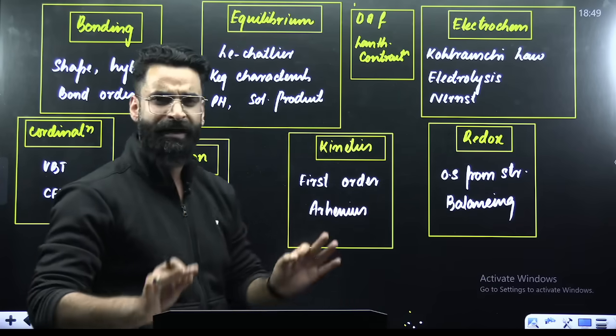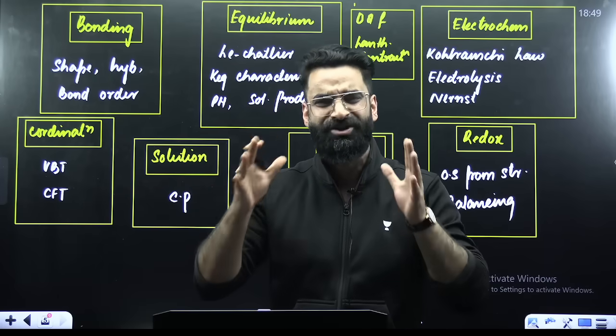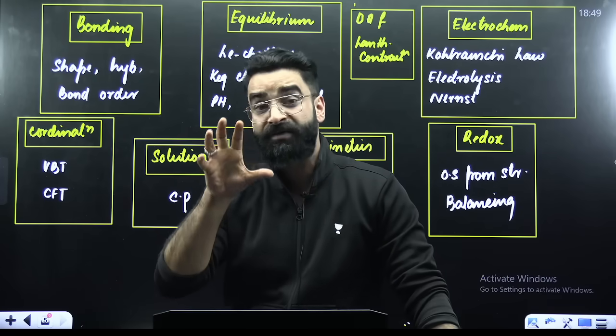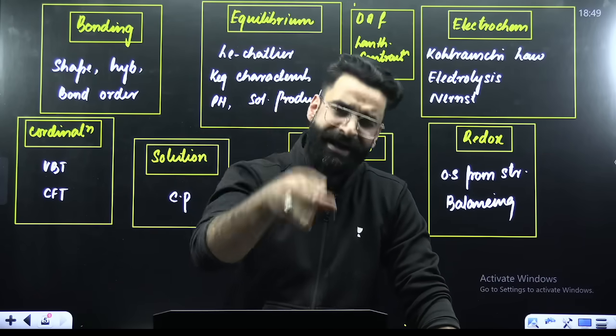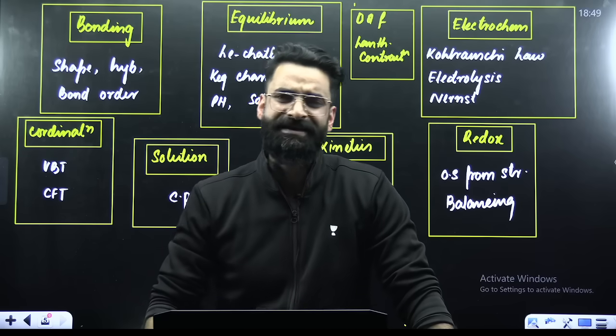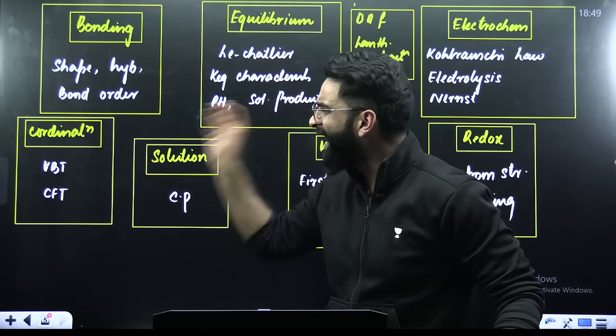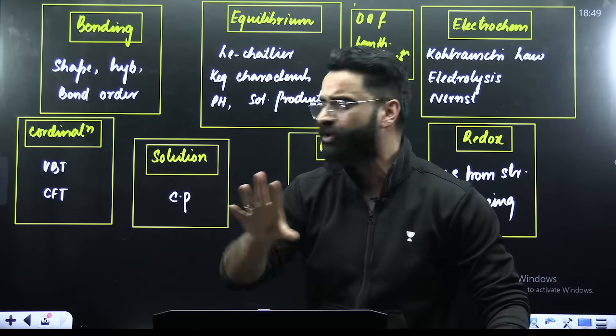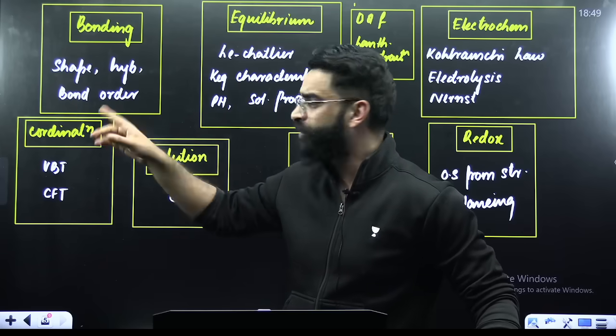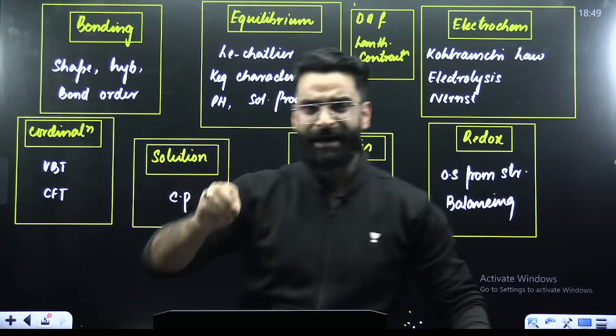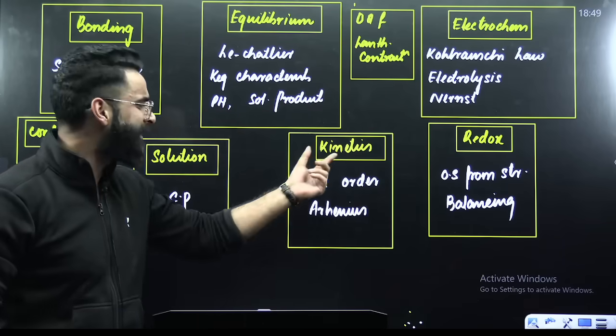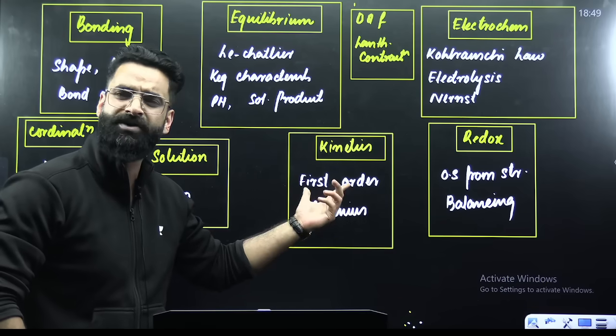So, my dear students, it was a very short and precise session wherein I just had to give you some 30 to 35 short questions which are again going to be asked in the NEET 2026 examination as well. So, take any chapter, for example, bonding. In bonding, this year also questions will be from shape and geometry. Questions will be from bond order. Again, if you take any chapter, be it kinetics, questions will again this year also be on first order kinetics.